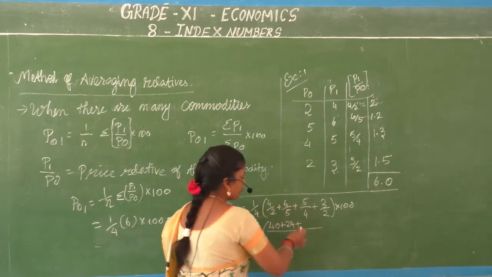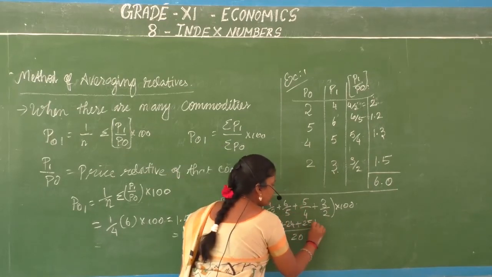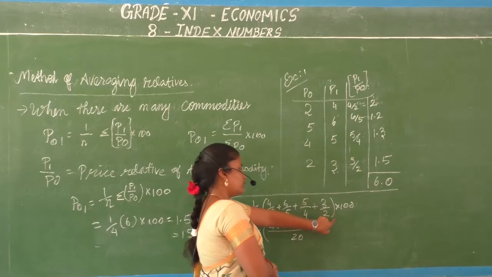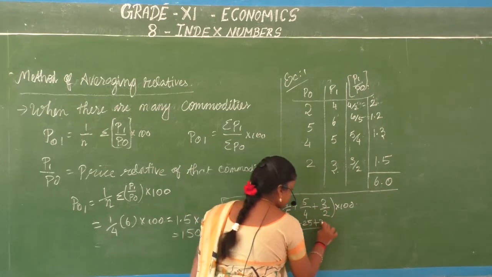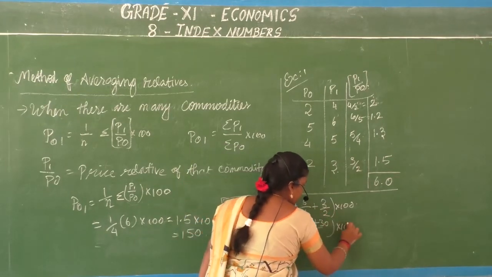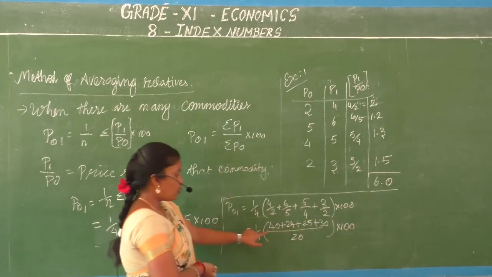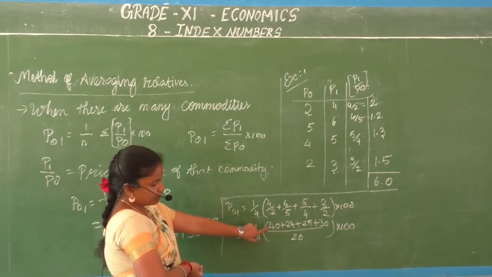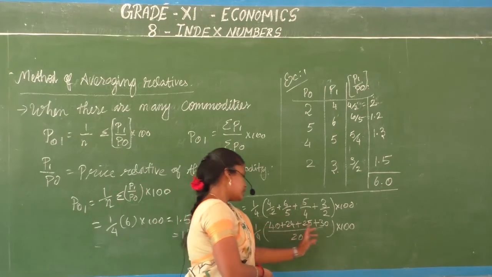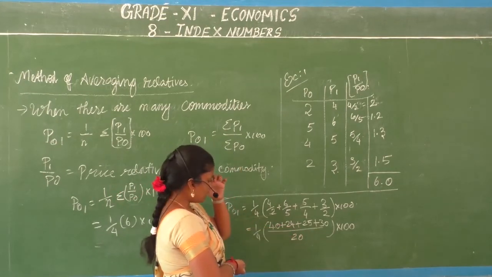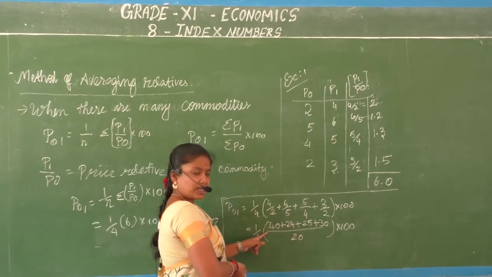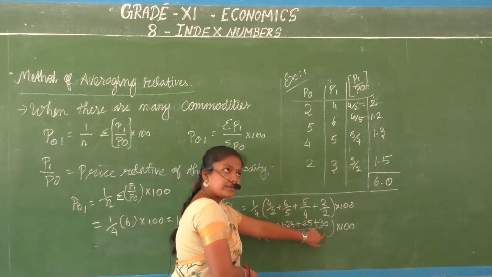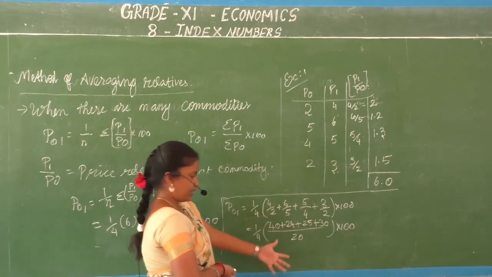So 5 into 5 is 25 plus 2 into 10 30 into 100. So what will be the calculation here? Apdi nama paathona 24 25 is 49, 49 plus 40 89, 89 plus 30 is 119 illaya.